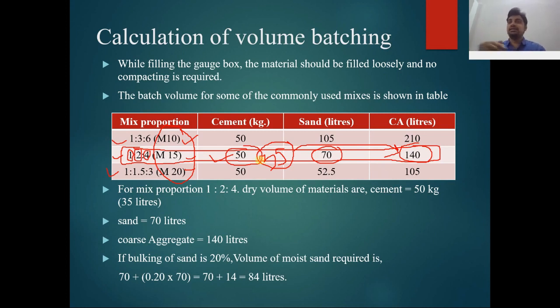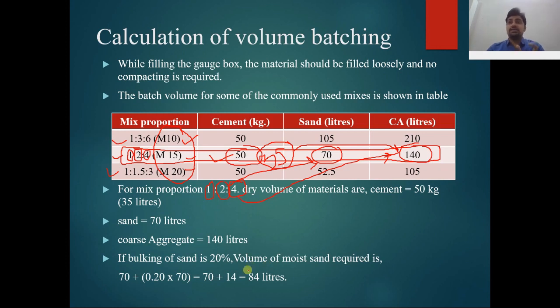So you can easily calculate it by this mix proportion, 1, 2, 4: 35 for cement, 35 into 2 is 70 liters, and 35 into 4 is 140 liters for the coarse aggregate.